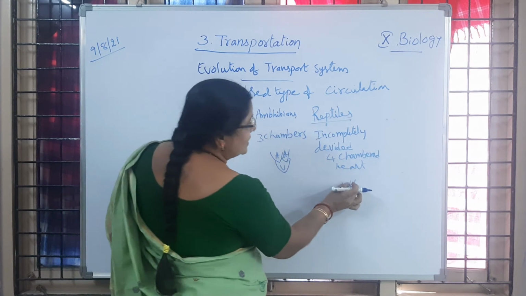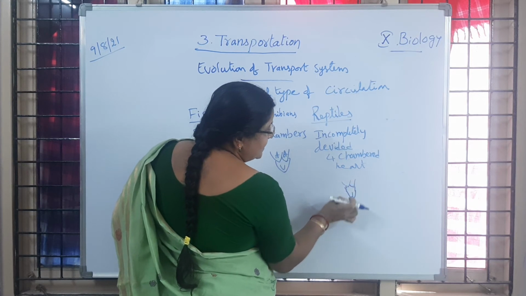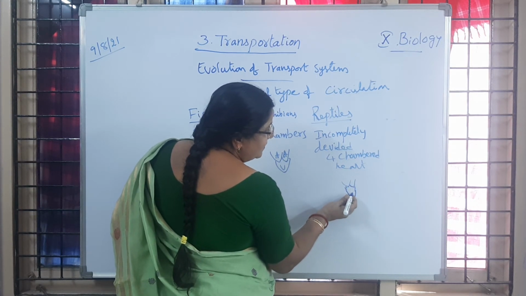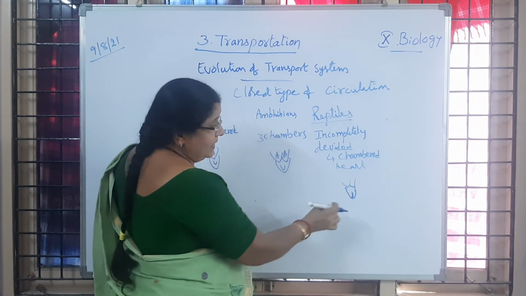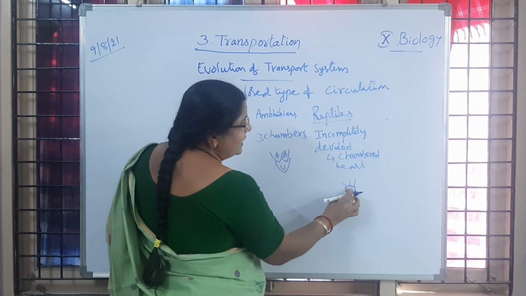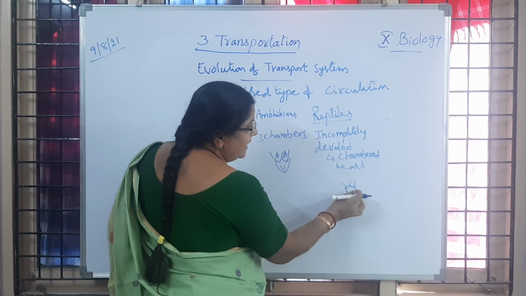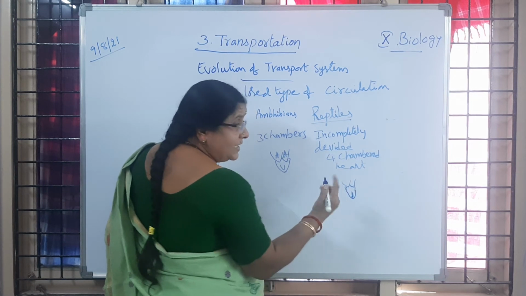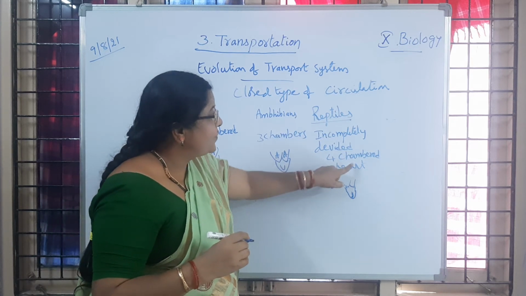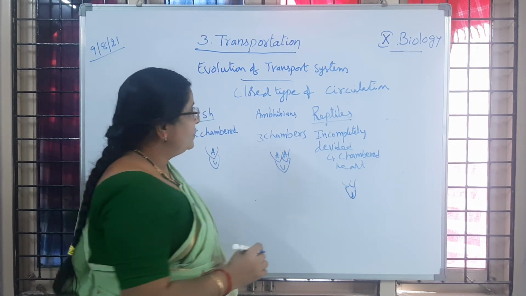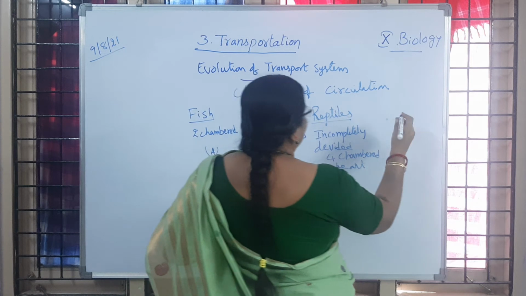The two auricles are totally separated by the septum, whereas the septum formation here is not completely dividing the ventricle into two. So the auricles are separately divided into two, and the ventricle is not completely divided. That's why we observe an incompletely divided four-chambered heart in the reptiles.